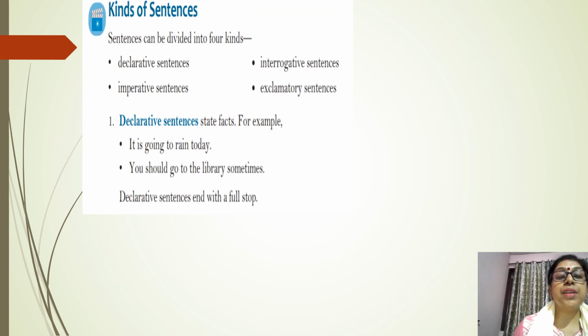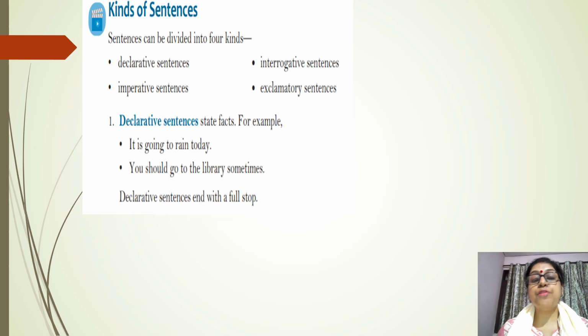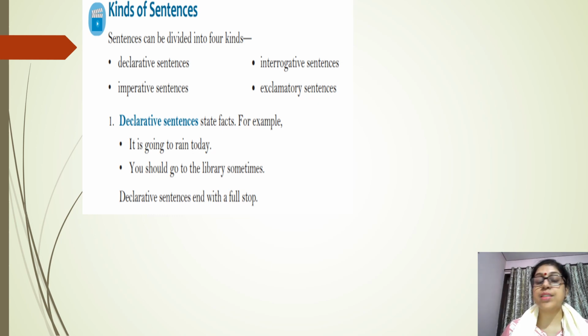Children, sentences can be divided into 4 kinds. We have done this already in class 5th. So in a very short manner I am going to discuss it, because when you do the practice and the exercises, it will become clearer to you more and more. So sentences are divided into 4 types. First is declarative, then interrogative, then imperative, and then exclamatory sentences.